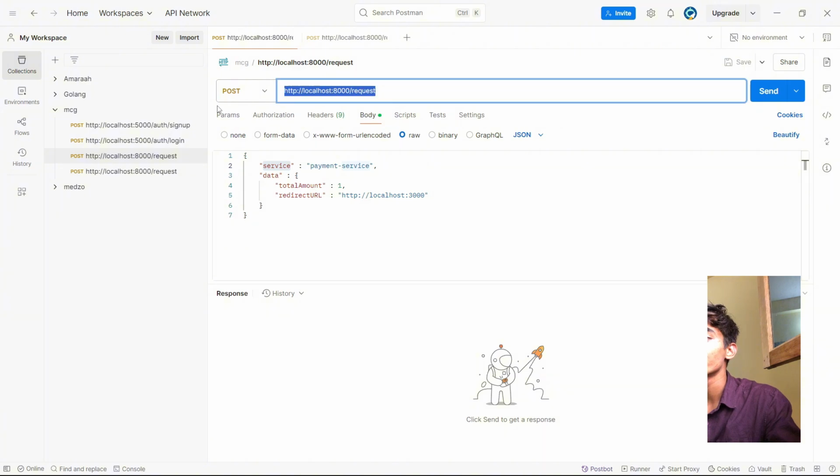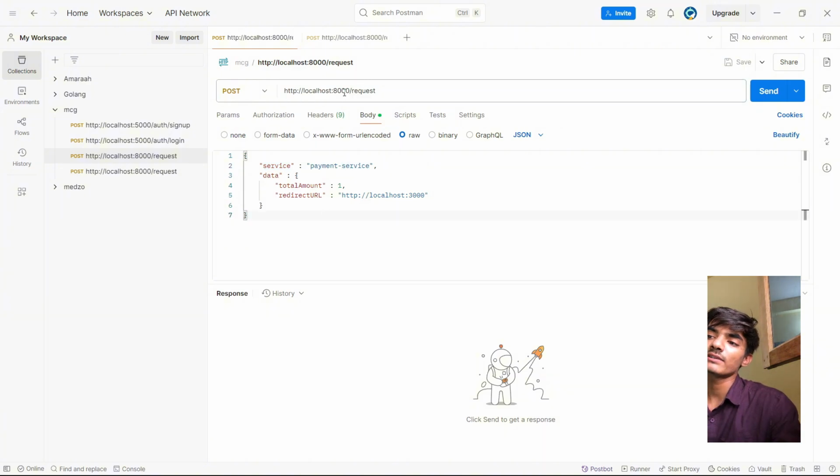So we have our main server running on 8000, and this will push the data with the service, payment service, and data like total amount, redirect URLs and all. Whatever data I'm sending, it will push inside a Kafka queue. From that Kafka queue, the payment service will consume the topic. After consuming the topic, it will hit the PhonePe server, and PhonePe server will return me some URL, and I will grab that URL and show you how it is actually working.